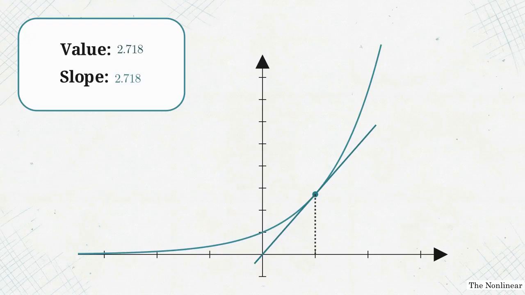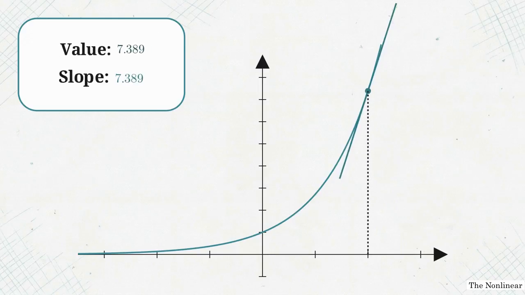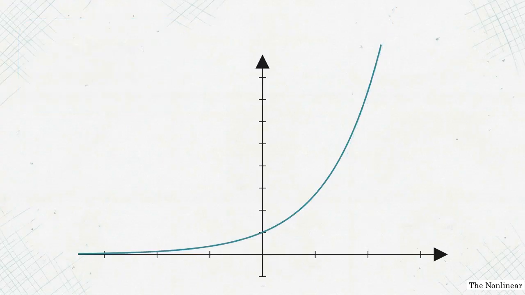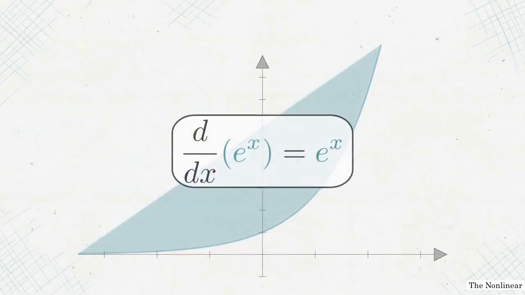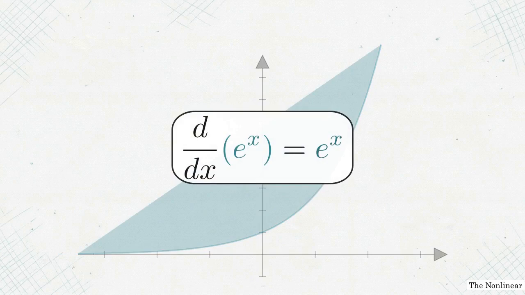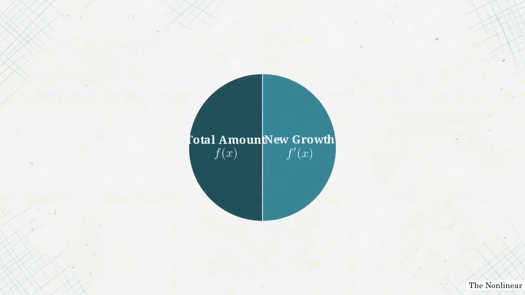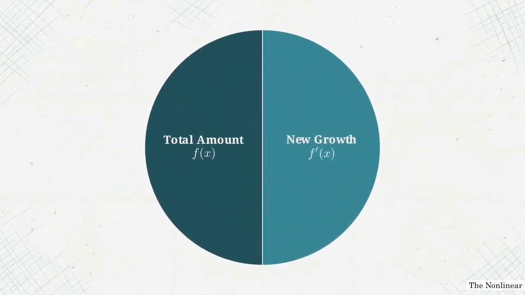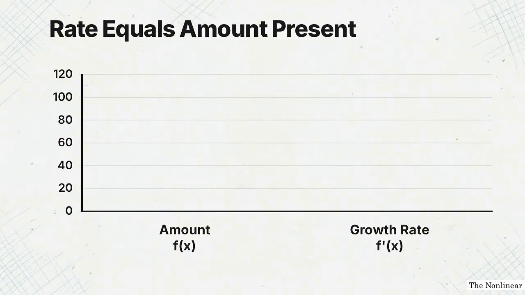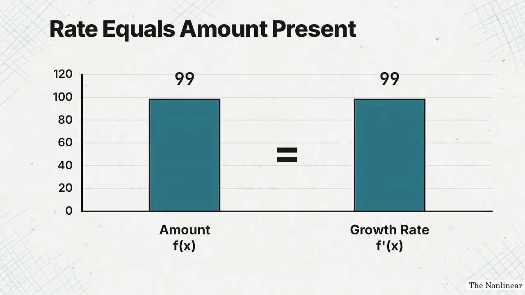At x equals 2, the value is 7.389. Again, the slope is identical to the value, 7.389. This isn't a coincidence for specific points. At every single coordinate along this curve, the slope is equal to the value of the function itself. Because the slope is the value, differentiating the function produces the exact same function we started with. You can differentiate it 100 times and it will never change. e to the x is lazy because it represents self-proportional growth. It describes any system where the rate of change is exactly equal to the amount already present.